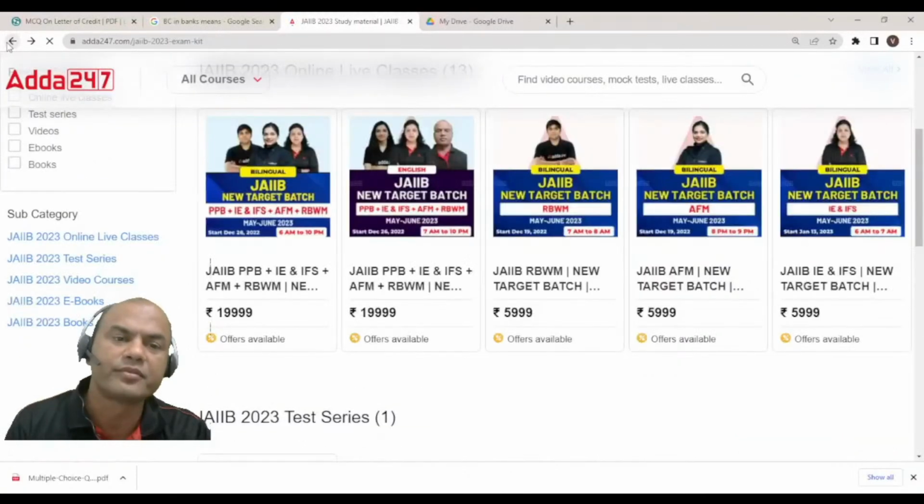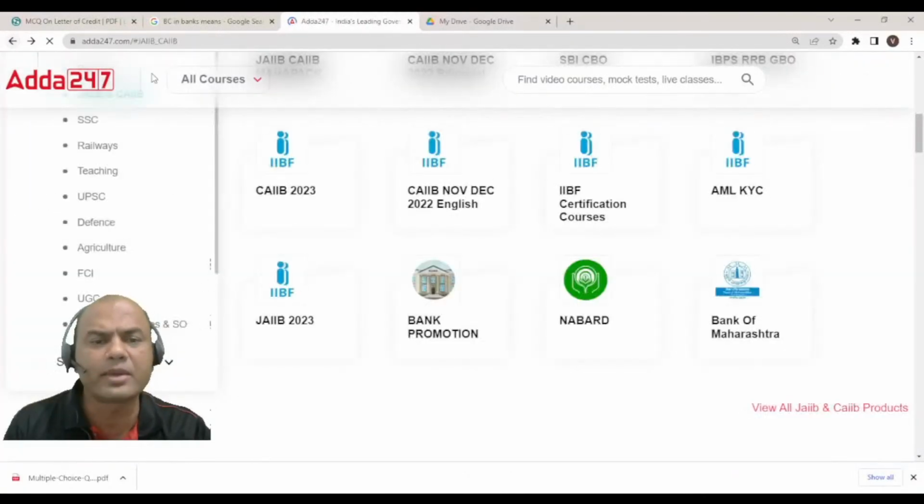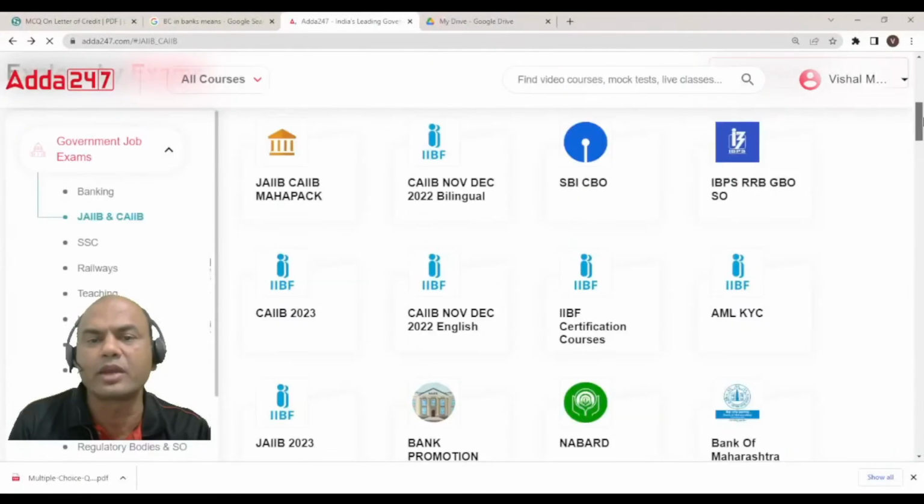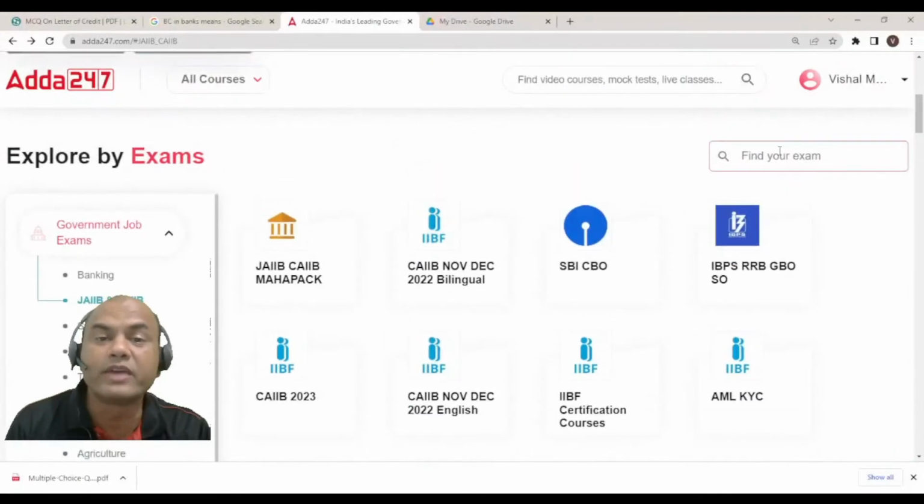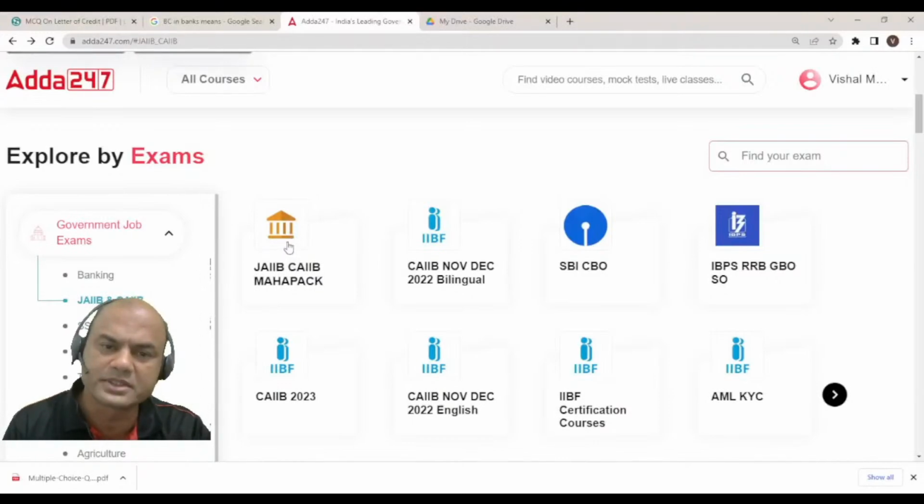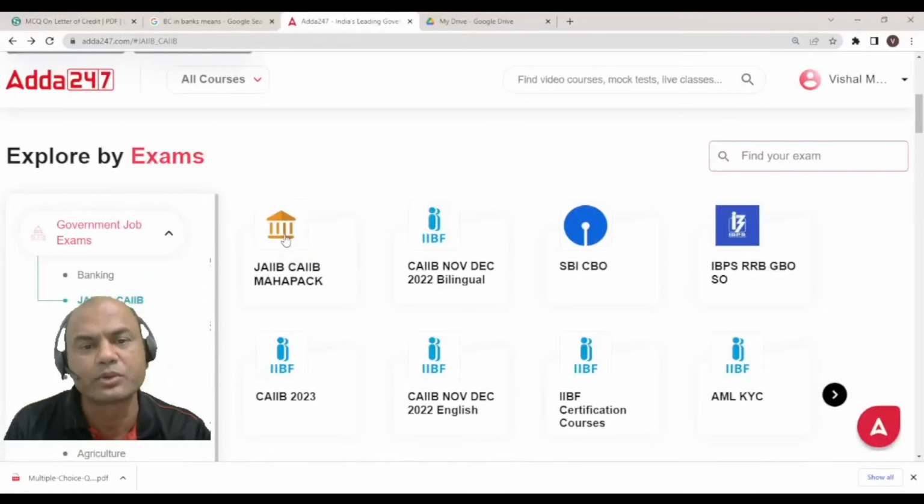Also, I would suggest, instead of going for a single batch, I would always suggest go for a Mahapack. I'll show you Mahapack also. Mahapack means what? In Mahapack, you get both the various batches. In fact, see this. Click on JAIIB CAIIB Mahapack. Go to the home page again of JAIIB CAIIB. If you are in the app, go to the app. Mahapack will be directly shown to you.